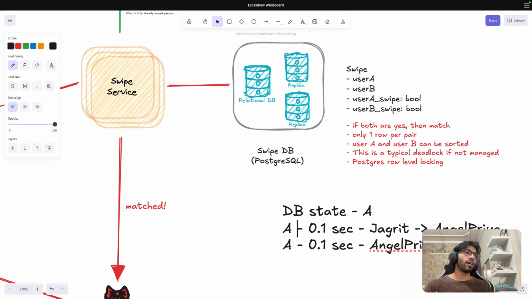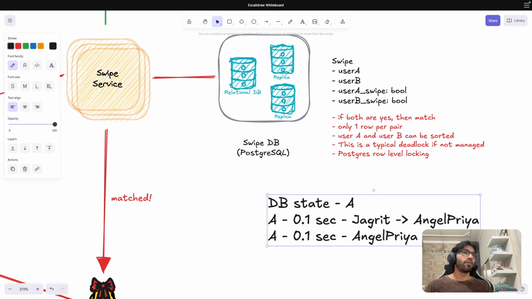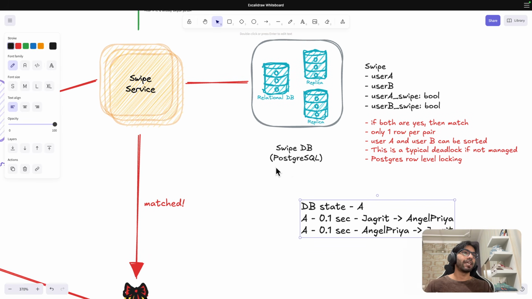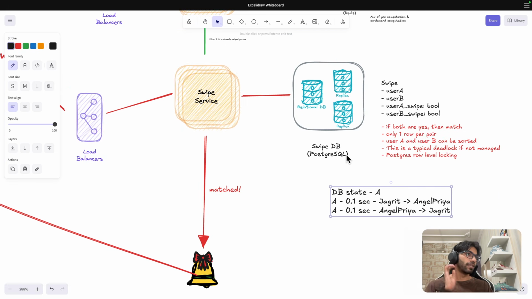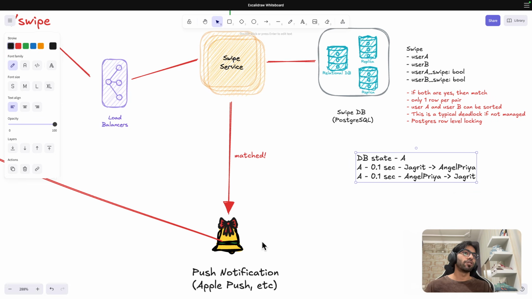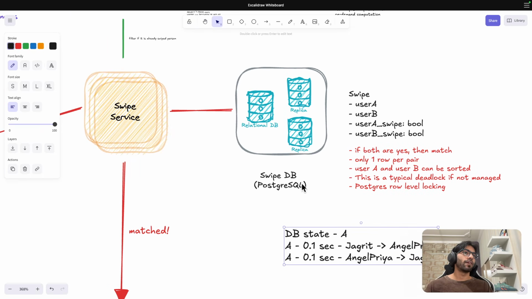So they both are not aware that each other have matched. One fix to this would be a cron job that checks after 10 minutes, and every time based on that you will check whether there are any missed matches, and then you will send out the push notification. So this is the notification part. But here I would go with PostgreSQL.